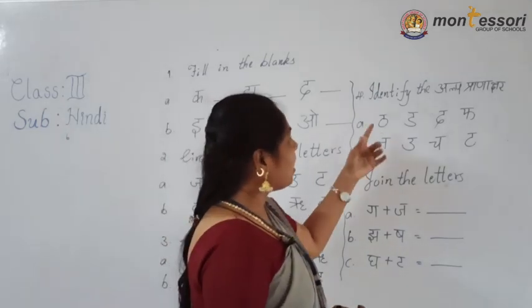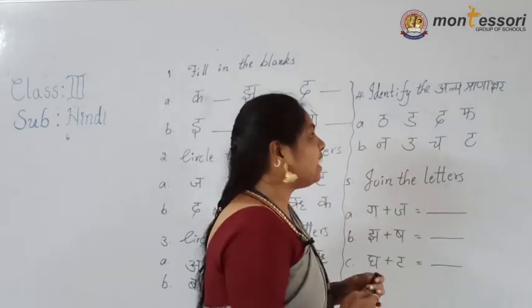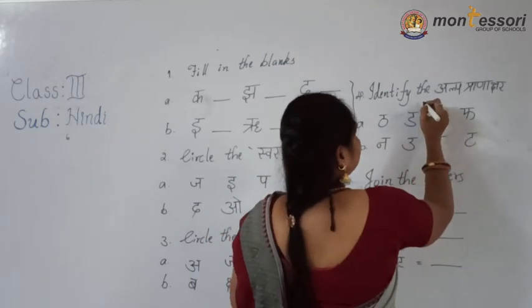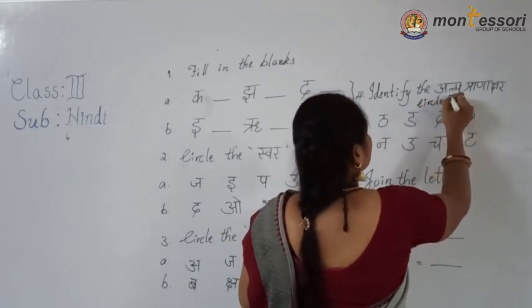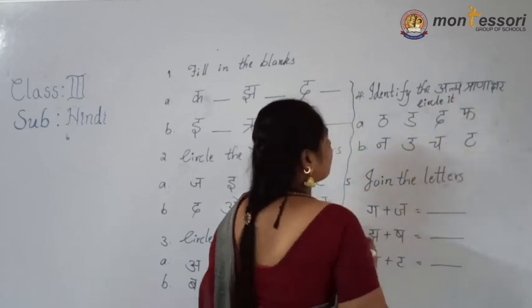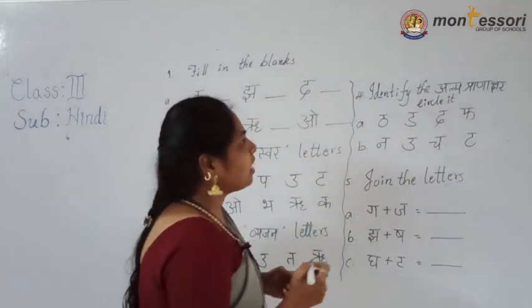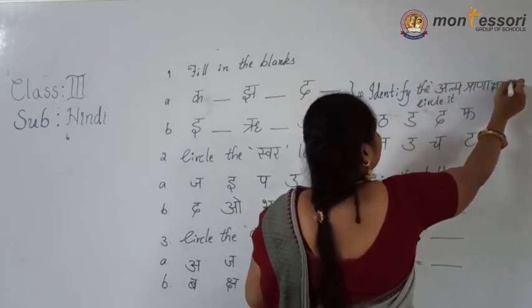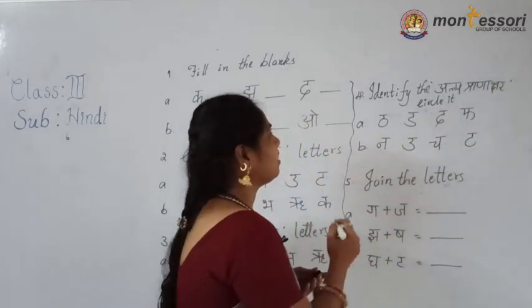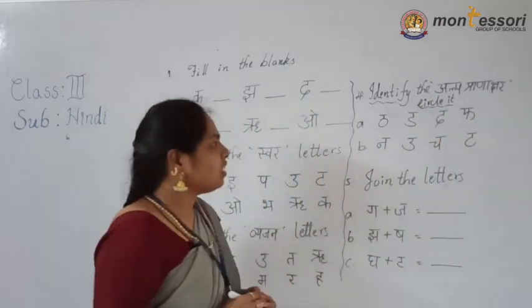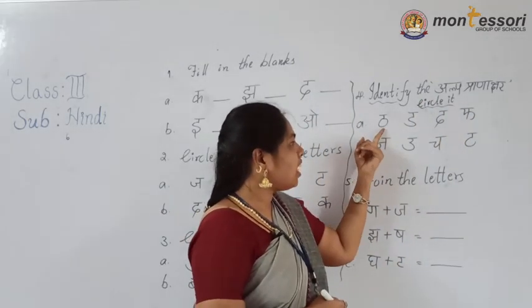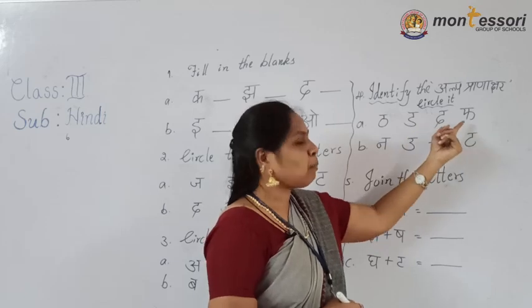And identify the Alp Pranakshar and circle it. Okay, children. Here see tha, da, da, pha.